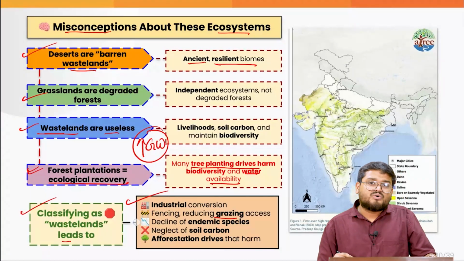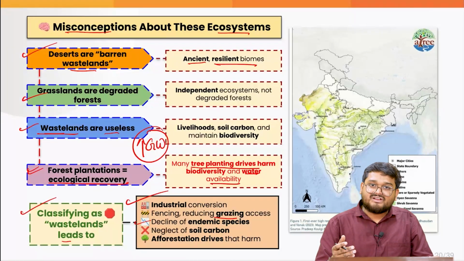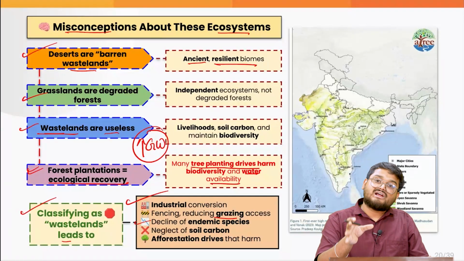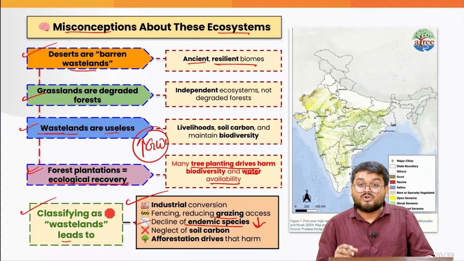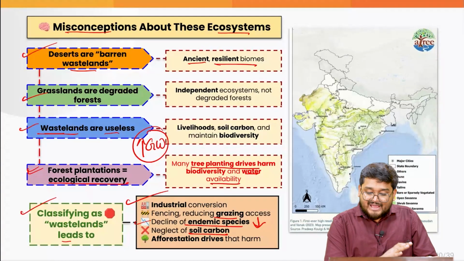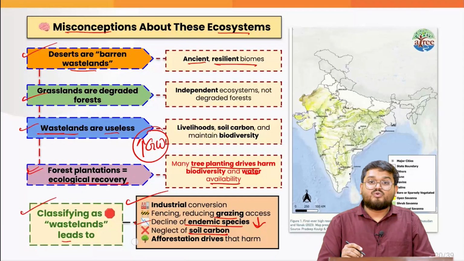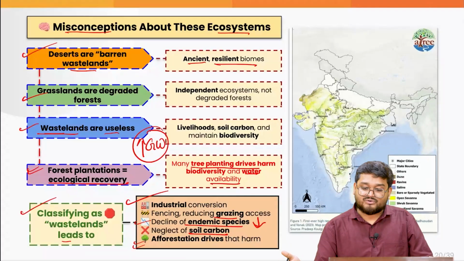Next, if you treat some land as wasteland, you cut down the trees, or you do not focus too much on their conservation. So you are also leading to the decline of the endemic, local species. Also, you are neglecting the soil carbon, and at the end of the day, you are also doing afforestation just for the sake of the environment, but that is actually harmful.